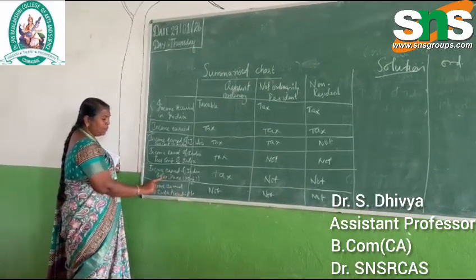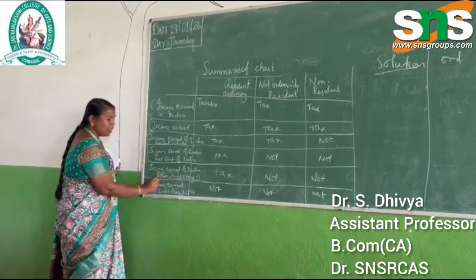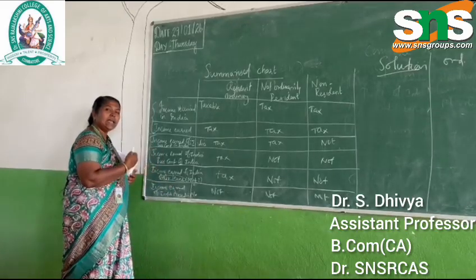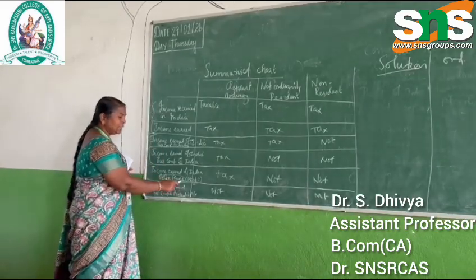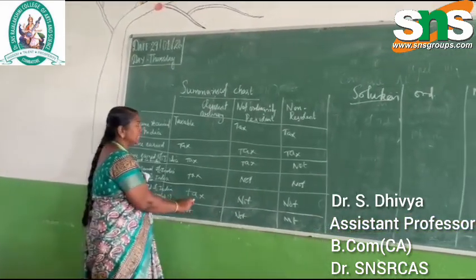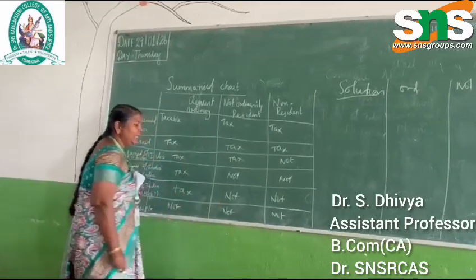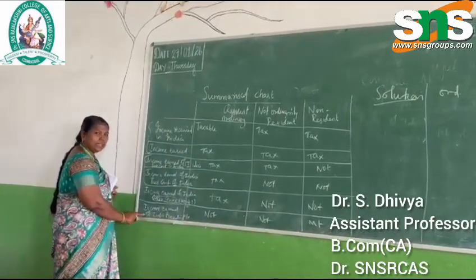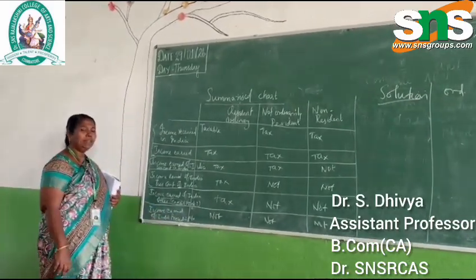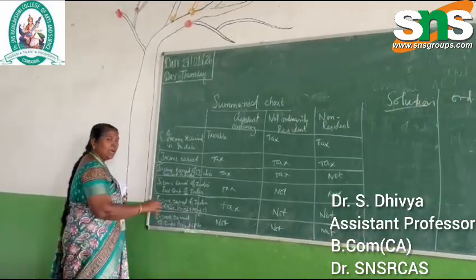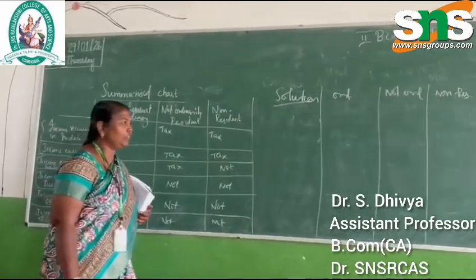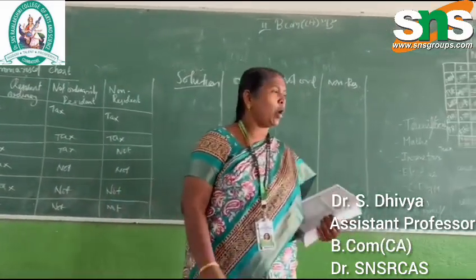Income earned outside India, but it is other sources of income, not based on business or profession, such as capital gain or other sources of income, except the point 3 mentioned, the remaining things we have to consider as taxable for the resident ordinary, not for the other two. And the final thing is very easy: the income which is not received in the preceding year. If in the previous year you are not receiving any income from India or outside, whatever it may be, that should not be taxable for all three. Okay, we have problems on that.